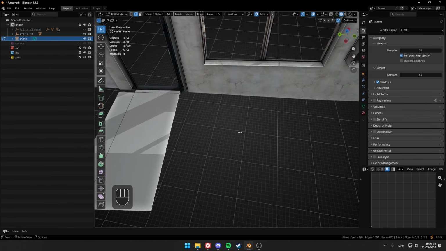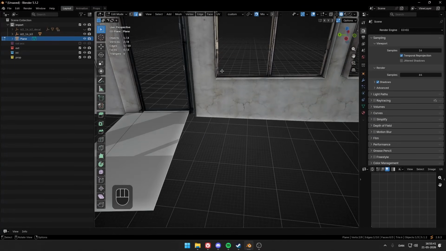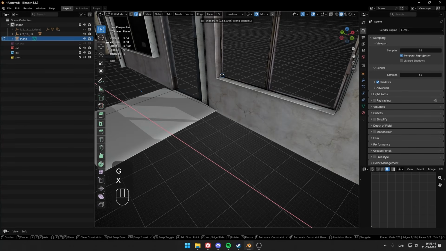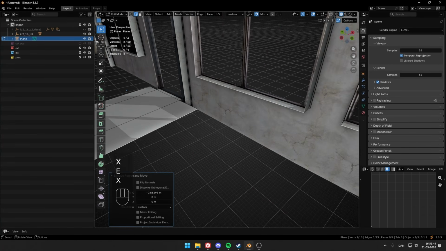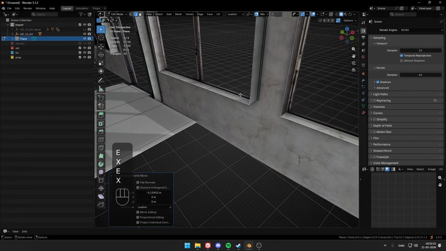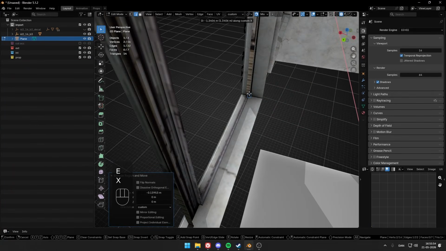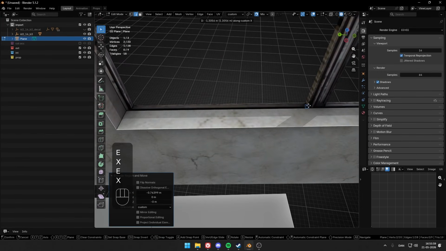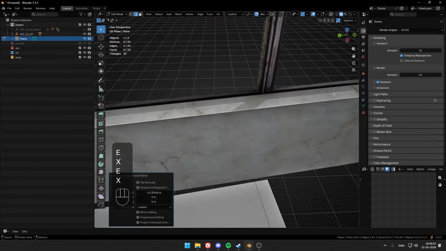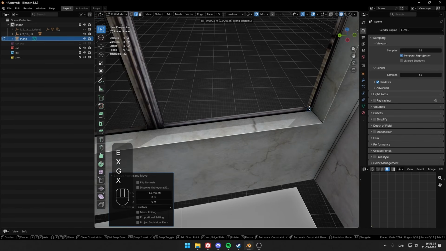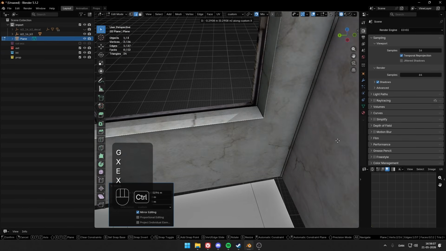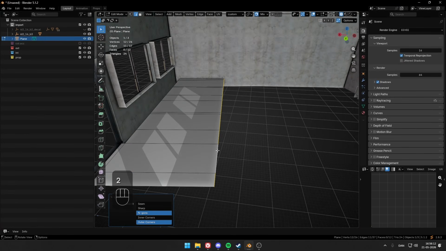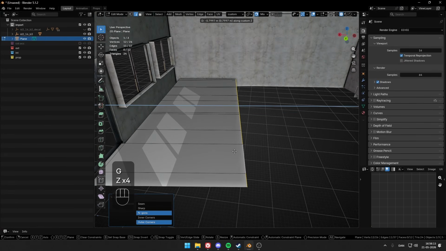And we want it to follow the frame. So this is actually the inner frame right here. So here, E, this one, this one, and to this one, here, here, here, and here, and then just a little bit more. There you go. Now we basically have the floor. We can just make it a bit bigger for the sake of this.